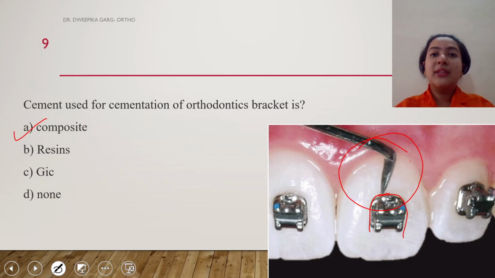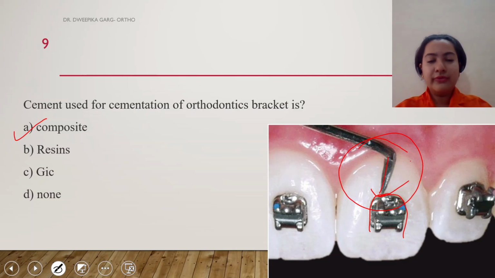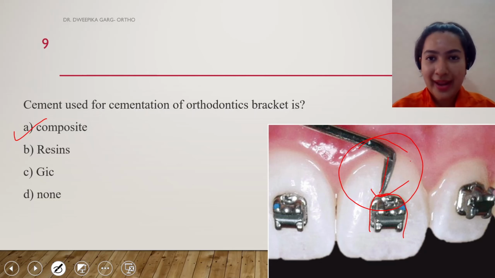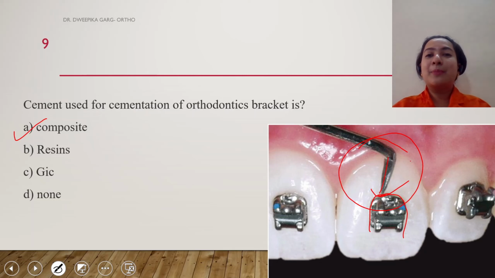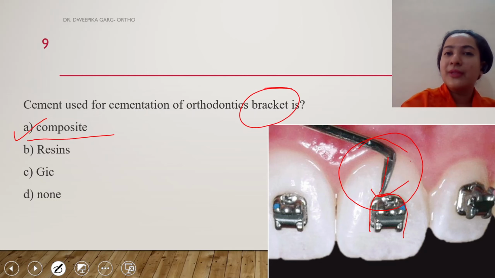Before we cure the bracket, before we cure the composite, we have to remove all the excess composite which is present around the tooth surface. So this is what is going on, and all the excess composite is being removed, and then we will cure it using our LED light. Why do we need to remove all the extra composite? To make sure the oral hygiene is maintained well. Otherwise, that area becomes a plaque accumulation point and it leads to poor oral hygiene. So yes, the cement used for cementation of an orthodontic bracket is composite resin.